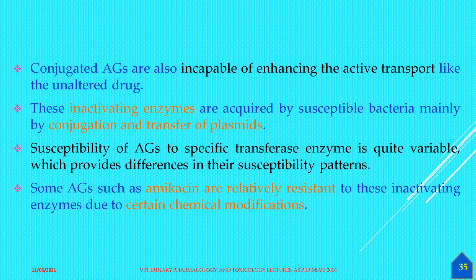So here is the plasmid transfer from one bacterium to another with a bridge between the two cells, and the recipient bacterium becomes the resistant bacterium carrying the resistance genes. The susceptibility of the aminoglycosides to specific transferase enzymes is quite variable, and it provides the difference in the susceptibility pattern. That means the different aminoglycosides have different susceptibility, so all are not equal. And some of these aminoglycosides, such as amikacin, are relatively resistant to the inactivating enzymes.